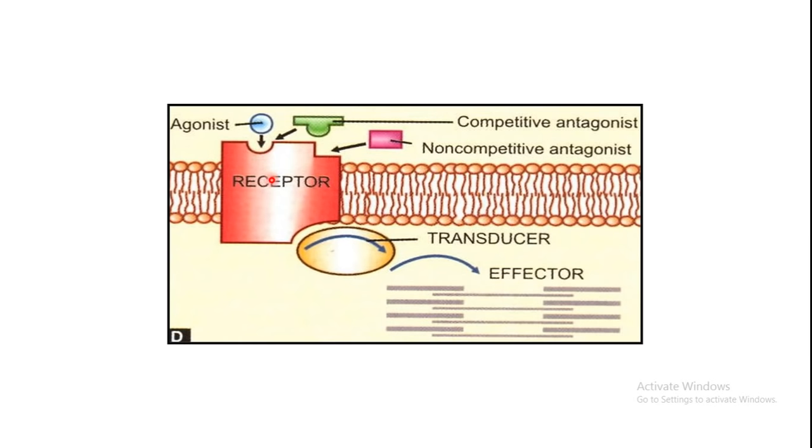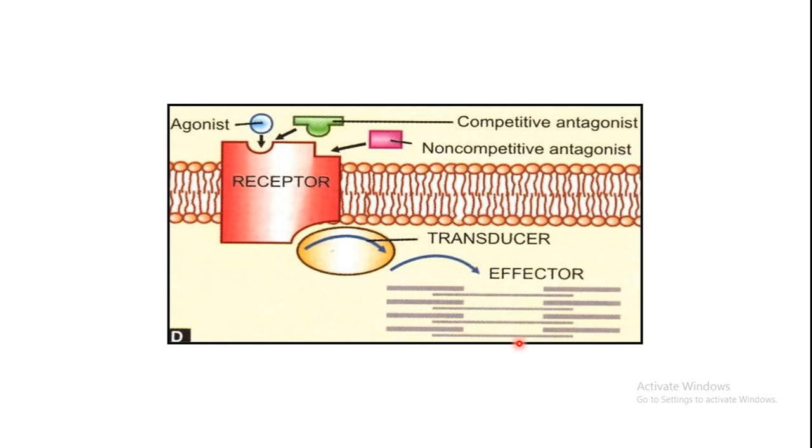As a result of binding, there may be some structural changes, conformational changes which may take place in this receptor. Ultimately, whatever signal this particular substance has brought will be transduced with the help of certain transducer mechanisms, and there may be multiple steps involved over here. Okay, so this transducer mechanism will ultimately carry the signal towards the effector, which may be present inside the cell or on the surface of the cell. Okay, so this is to do with the receptor, and this may be your drug which is binding to this receptor.